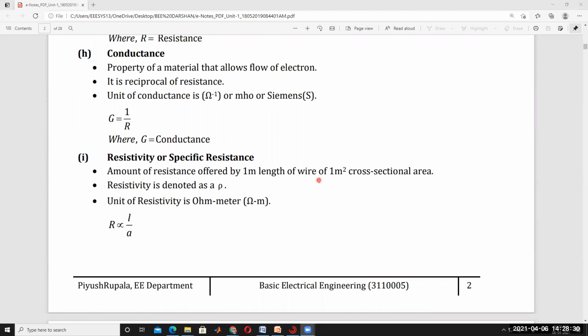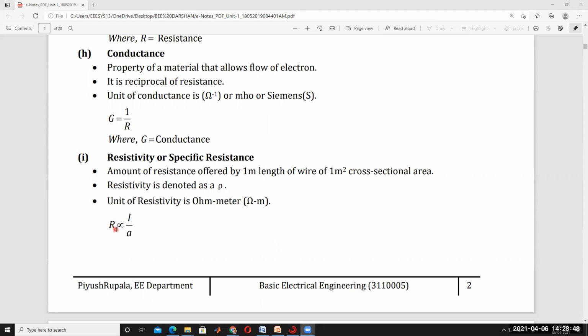Resistivity is denoted by rho. I think you already studied this at intermediate level. The unit of resistivity is ohm meter.